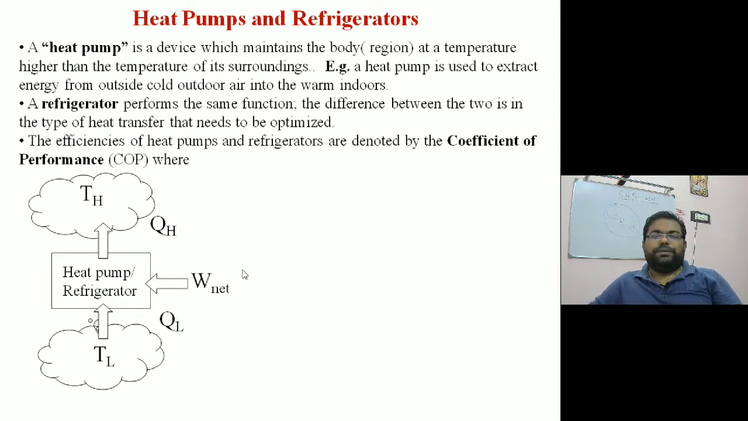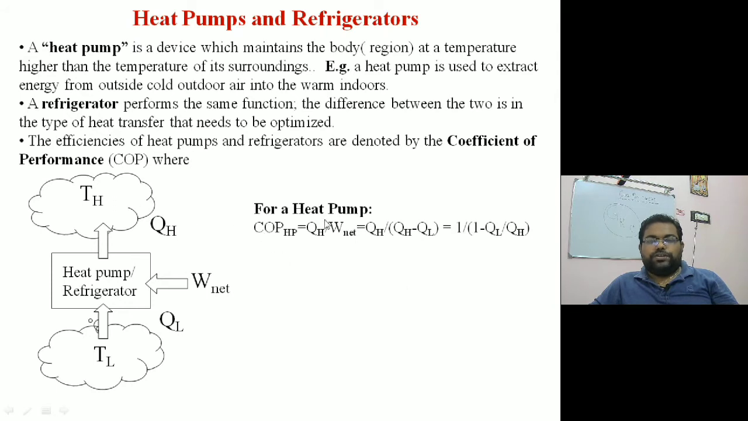The efficiency of a heat pump and refrigerator cannot be defined like thermal efficiency. They are defined by another parameter called the coefficient of performance, right? The coefficient of performance is the desired effect divided by the work input. From the heat pump, the desired effect is high temperature heat supplied to the room. So the COP of the heat pump: the desired effect is Q high, the heat that we need in a region, divided by W net.